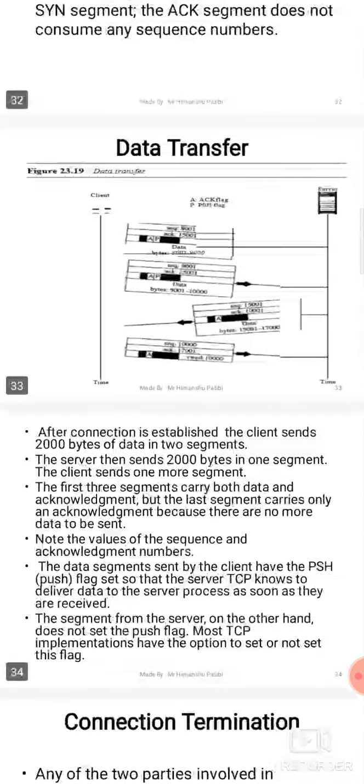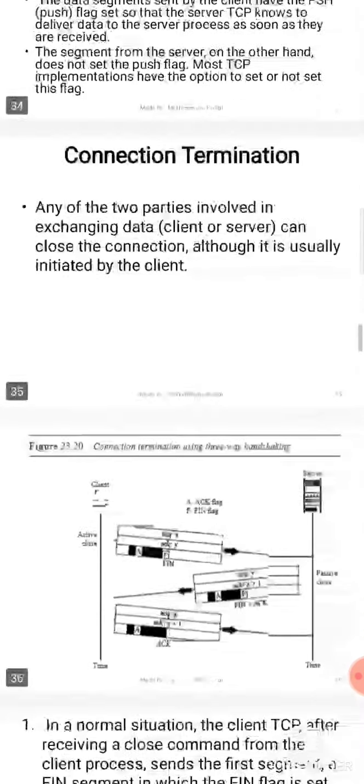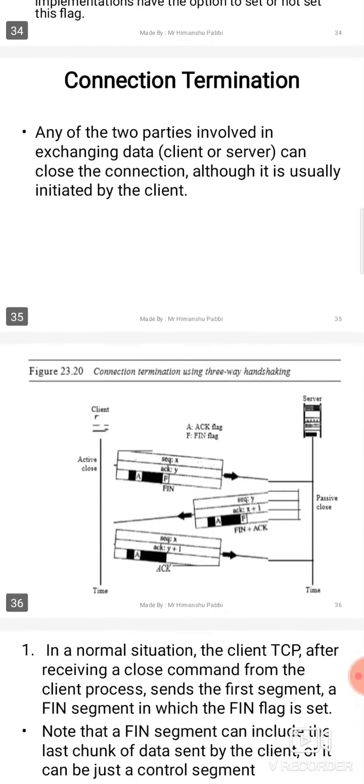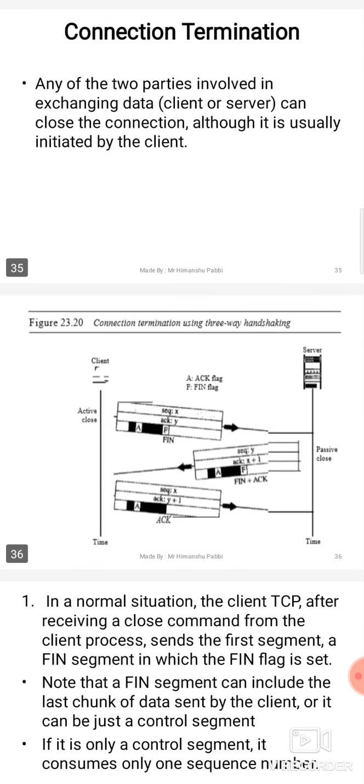Okay, so the last one, the third phase, is connection termination. Once the data has been transferred, the client will terminate the connection. Okay, in most of the cases the client will terminate the connection.